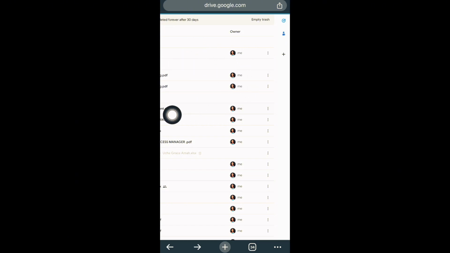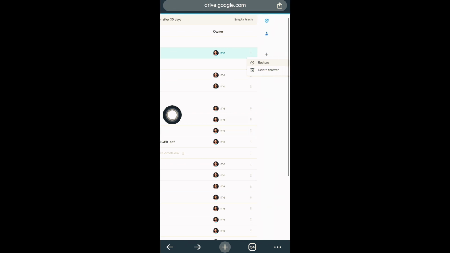I'll click on these three dots here. Now I have the option of deleting forever. If I click on delete forever, this particular video has been deleted from my drive, but it is still in my gallery. So let's say I've deleted it from my gallery and lost it in my photo gallery, I can come here to restore it by clicking on restore. Now let's say I want to delete it entirely from my drive. I don't want it to be on my drive. Once I click on delete forever, and let's say I have already deleted it from my gallery, I will not be able to see this particular video ever again.